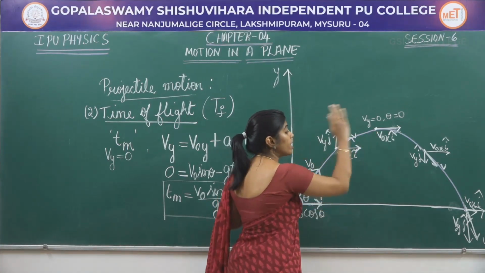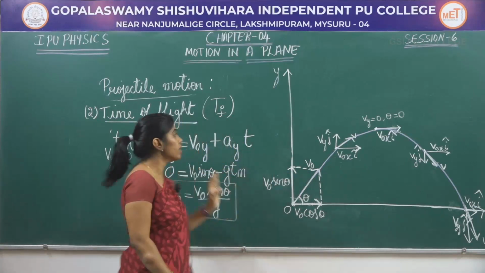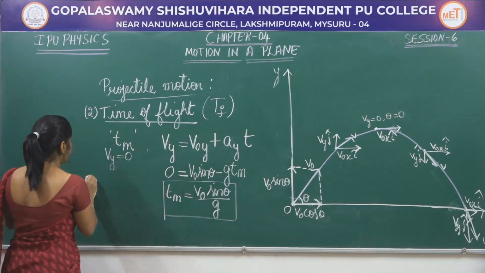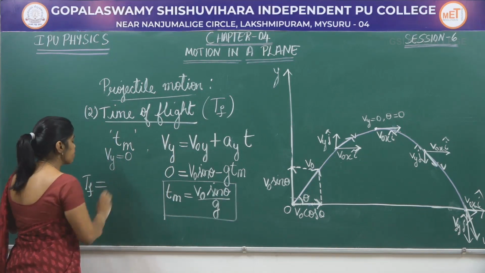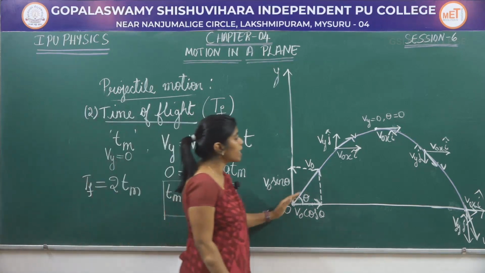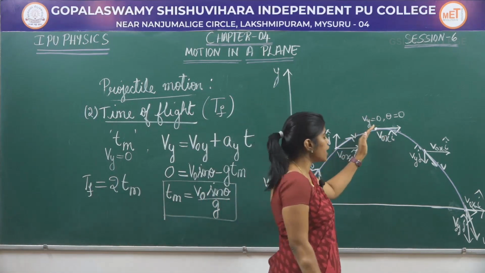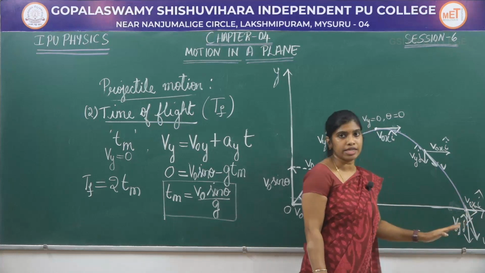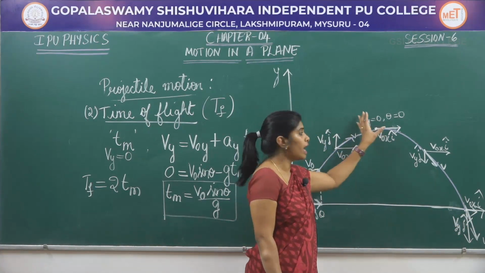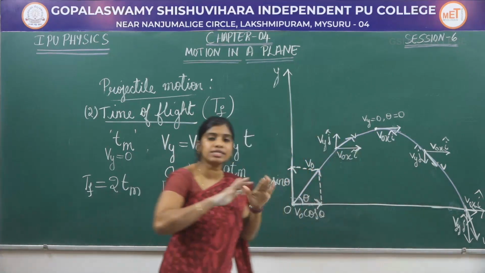Now if I want to find the total time taken, or the time of flight, what should I do? This time of flight Tf is nothing but 2 times Tm. That is, the time taken for the ascent is equal to the time taken for the descent. The time intervals to reach the highest point and again reach the ground are the same.